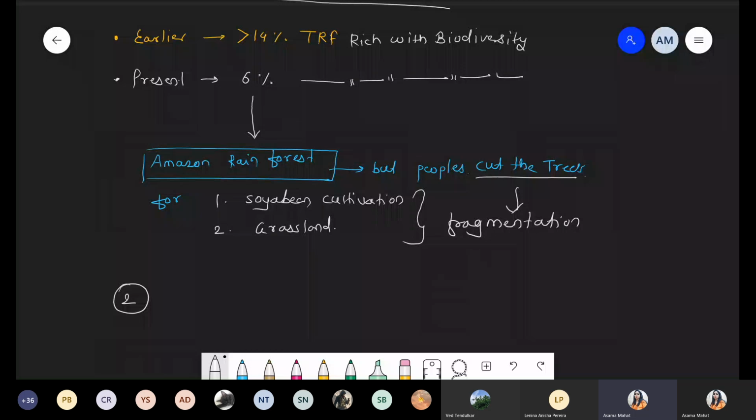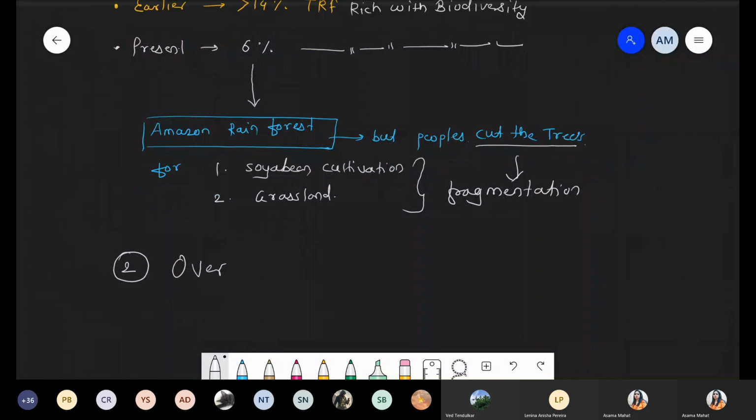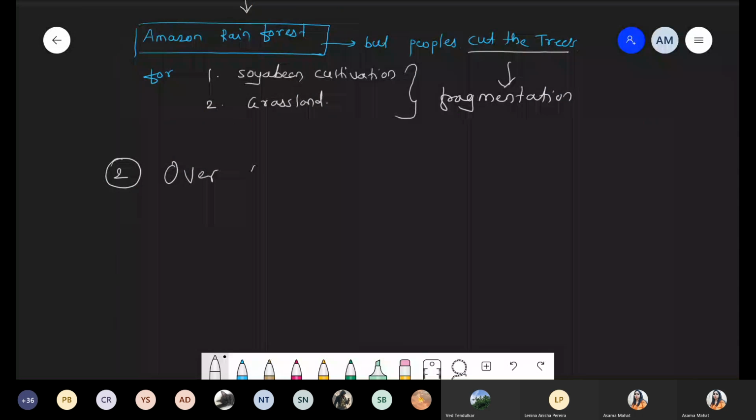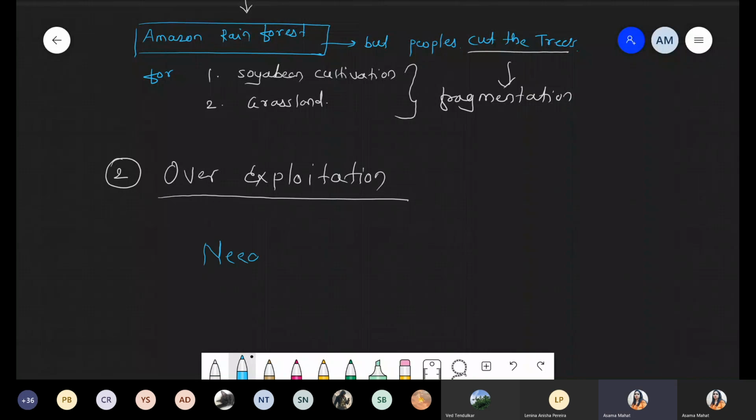Number second, we are talking about over exploitation. Simply, over exploitation means that need turns to greed. मतलब जितना हमें जरूरत है उससे ज्यादा हमने यूटिलाइज किया, right? And again, this is the second reason for loss of biodiversity.